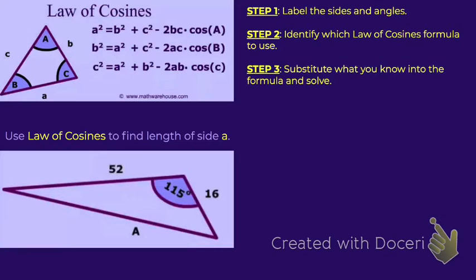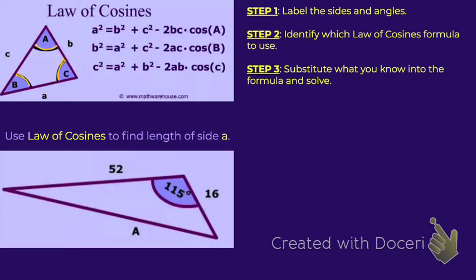Here we're going to use the law of cosines to find the length of side A. So up at the top we have the law of cosines. Let's take a look at the picture first. Notice that the angles are labeled with capital letters, capital A, B, and C. And the side lengths are the lowercase letters.